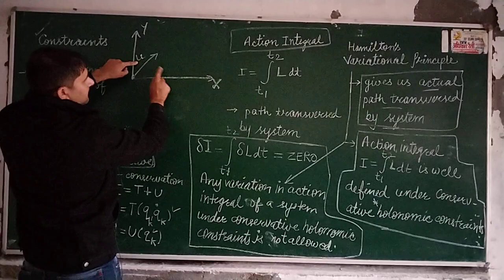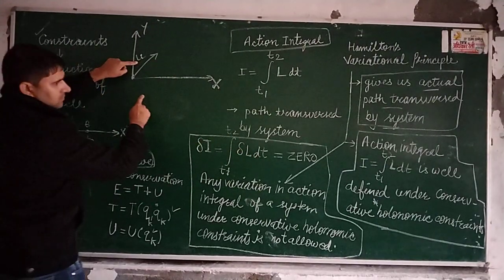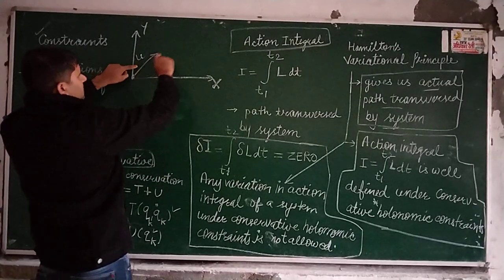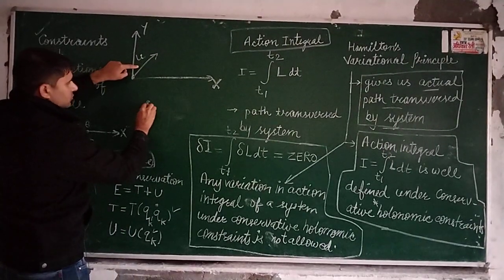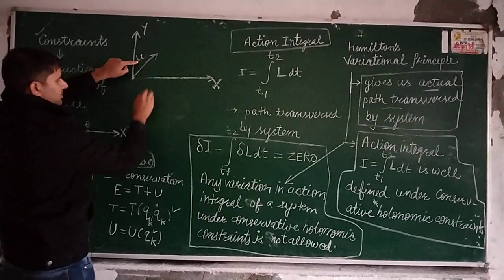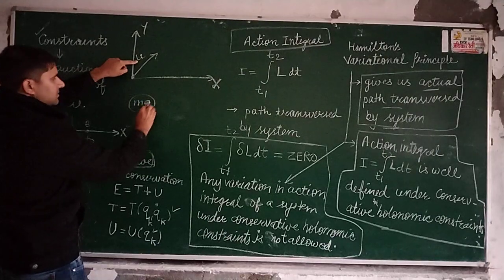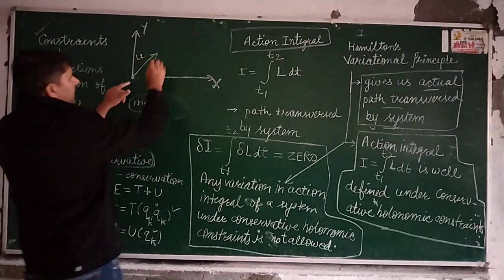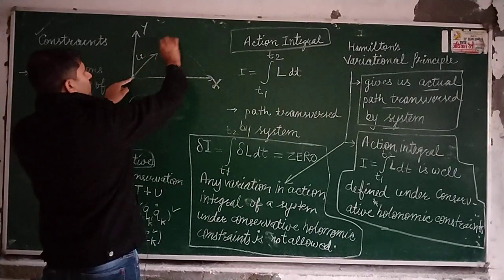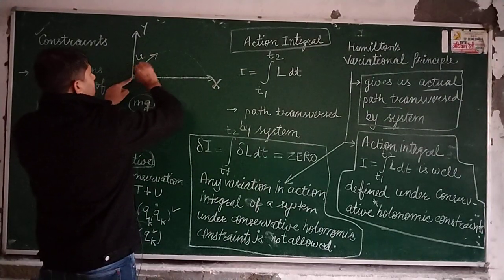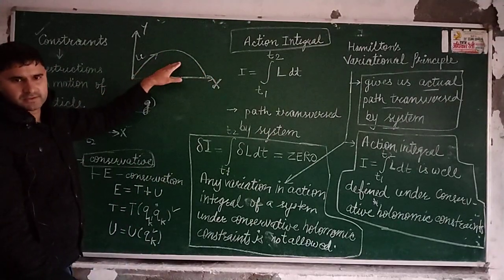Then here, the conservative force which restricts the motion of this particle is the acceleration due to gravity. So if the mass of the particle is m, then mg will be the force which will always act in the downward direction, and its path will be along this curve, it will not be a straight line. So this is the path traversed by the particle. So this is the actual path.